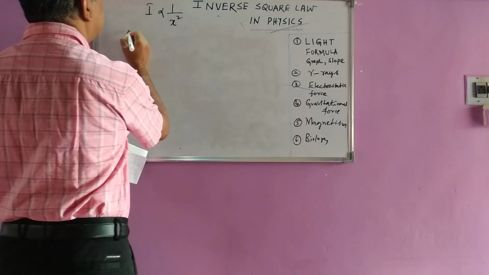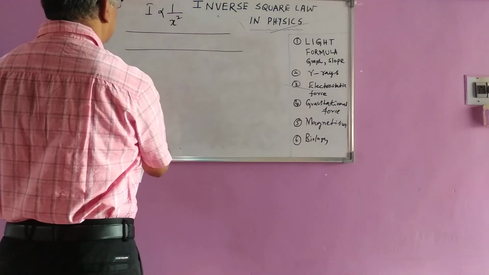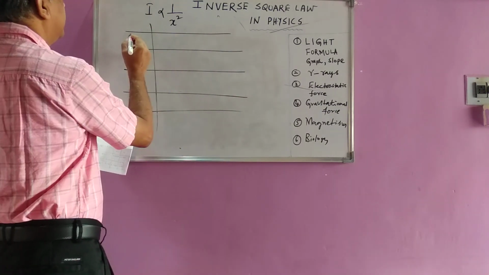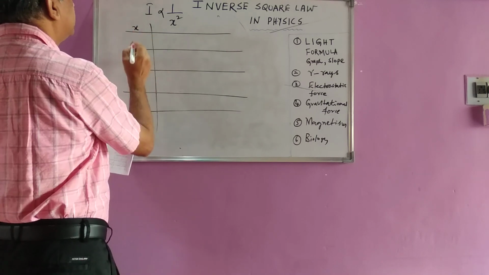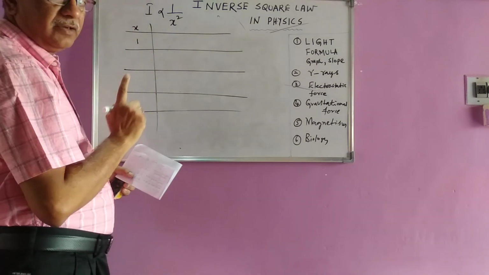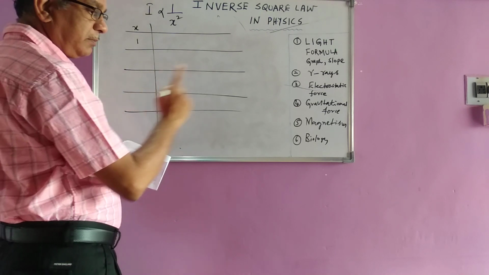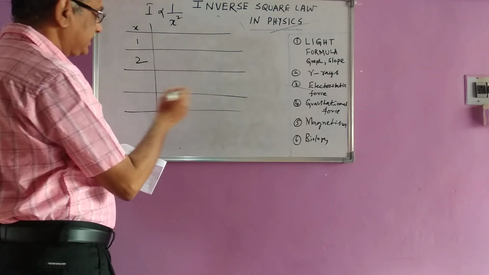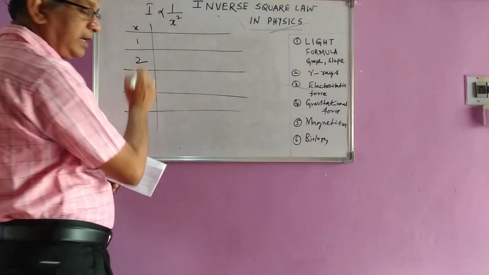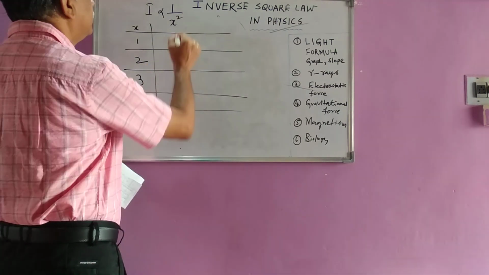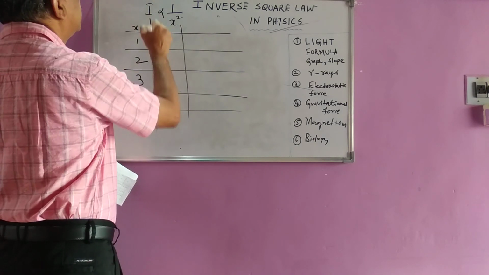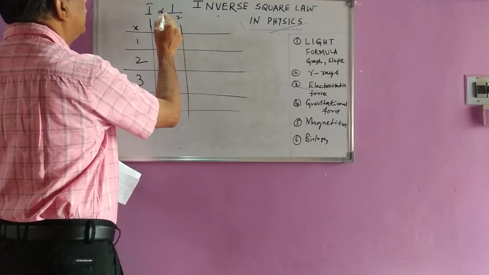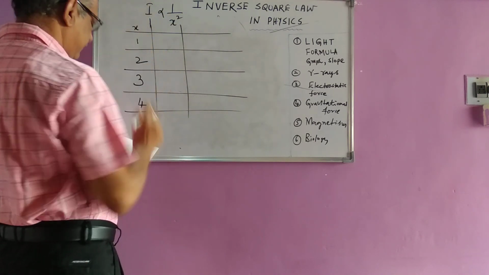Now, for this let us say I got values here like this. I'll say this is distance x. First, let me keep x value equal to 1. It can be 1 centimeter or 1 meter like that. Next 2, I'll double the distance, 3, and for 4 readings we will take. Now, in this column, the intensity is directly proportional to 1/x square. So, I'll calculate the 1/x square values.